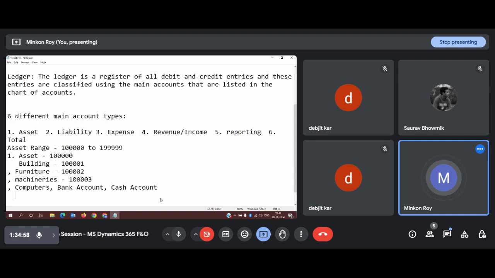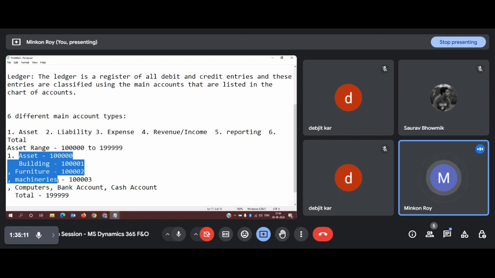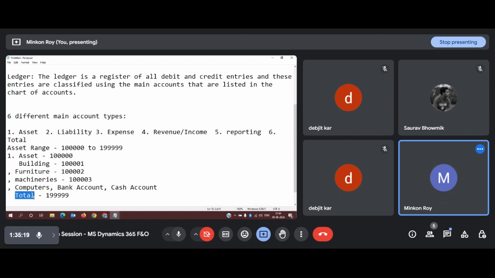In the last section, you can create another main account as total and assign it a number 1,99,999, where all the asset accounts available in my asset category will be summed up into this main total account.